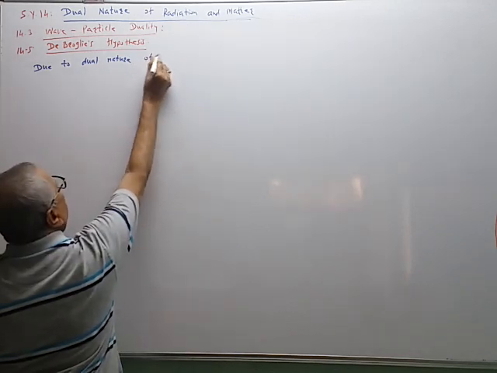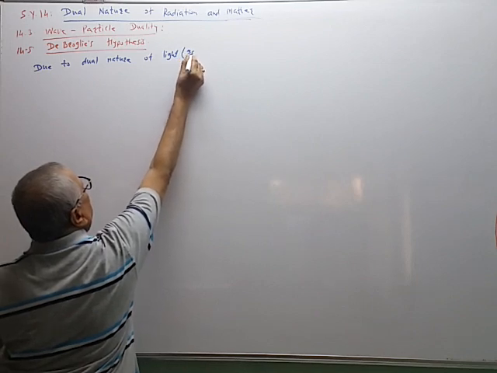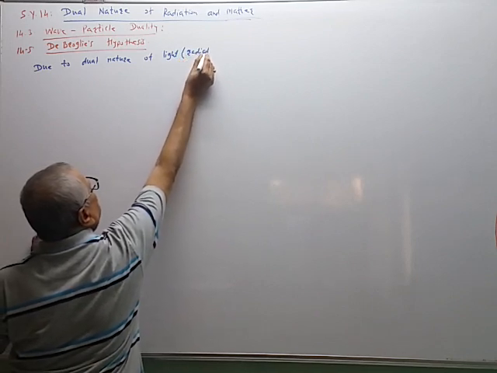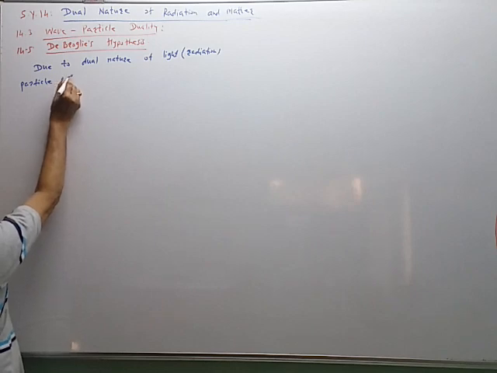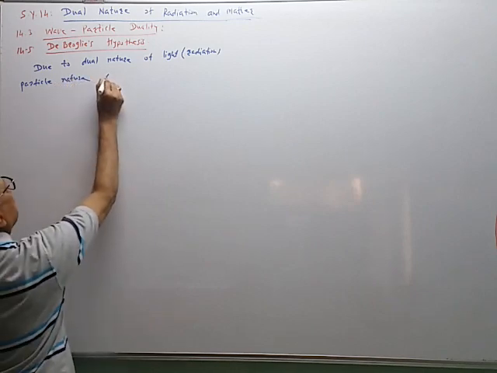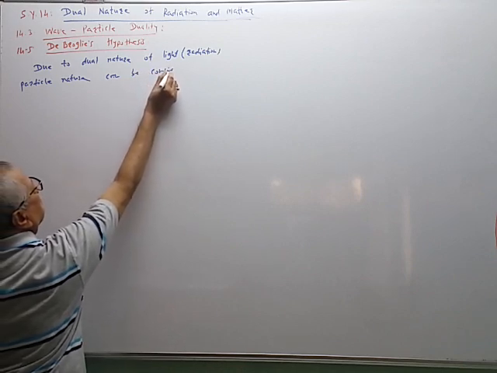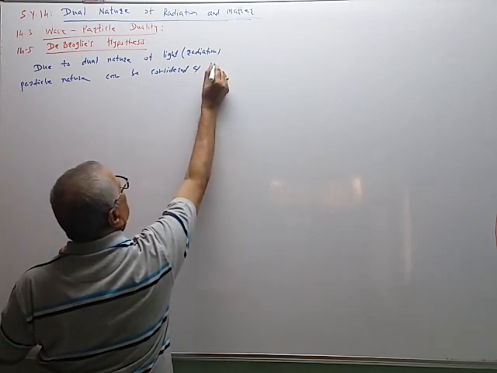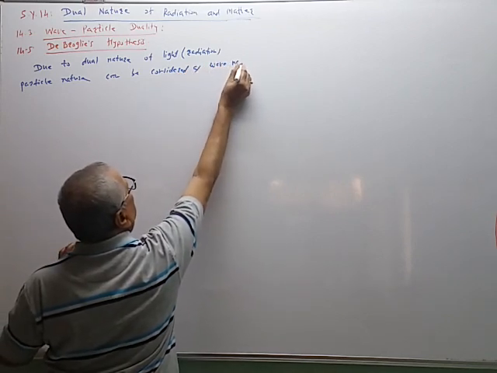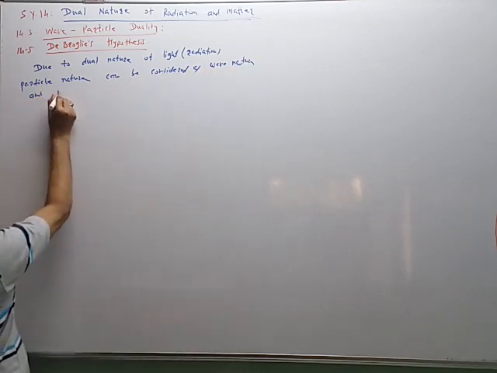Due to the dual nature of light or radiation, of course electromagnetic radiation, particle nature, photon nature, can be considered as wave nature, and vice versa.